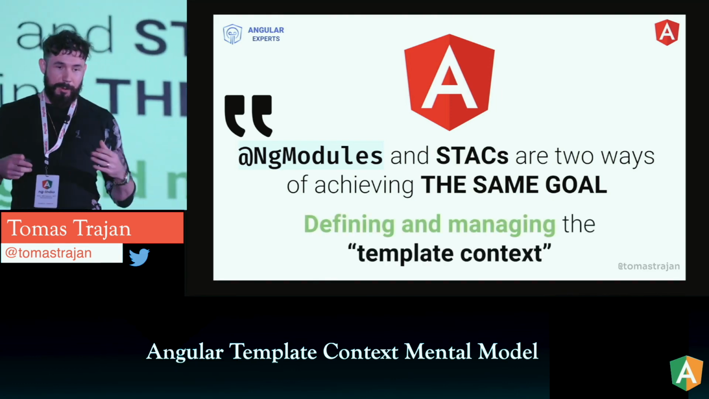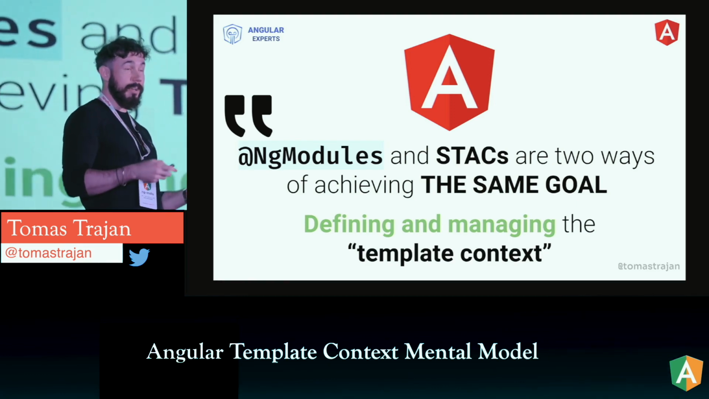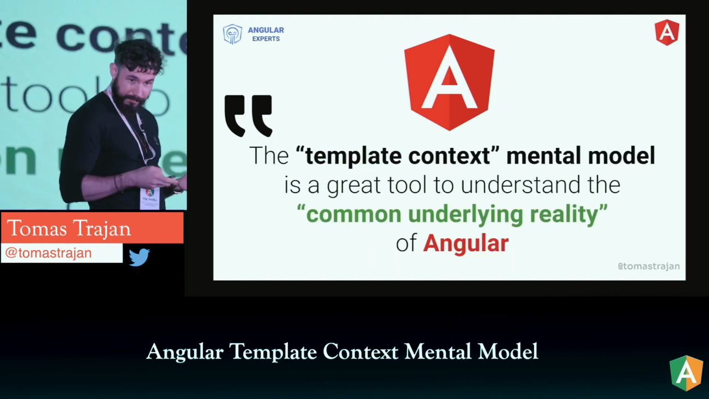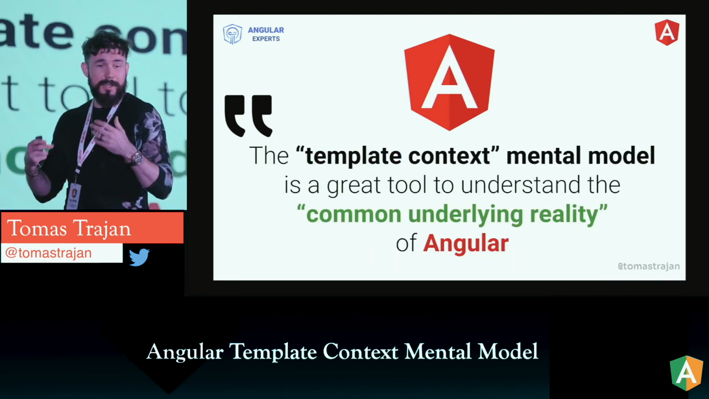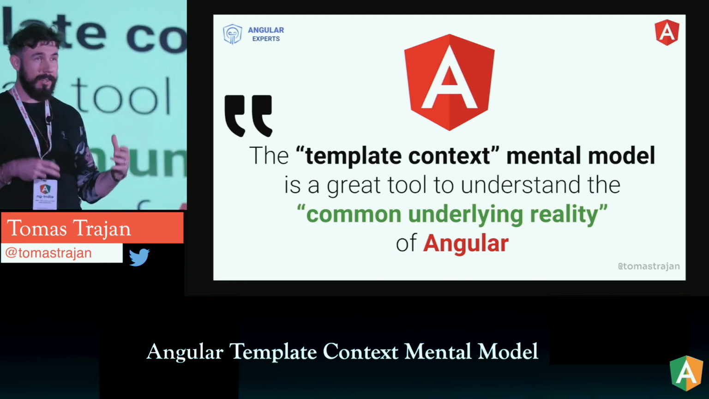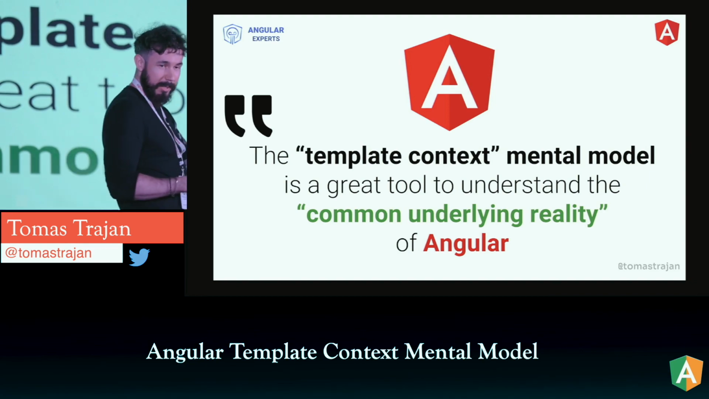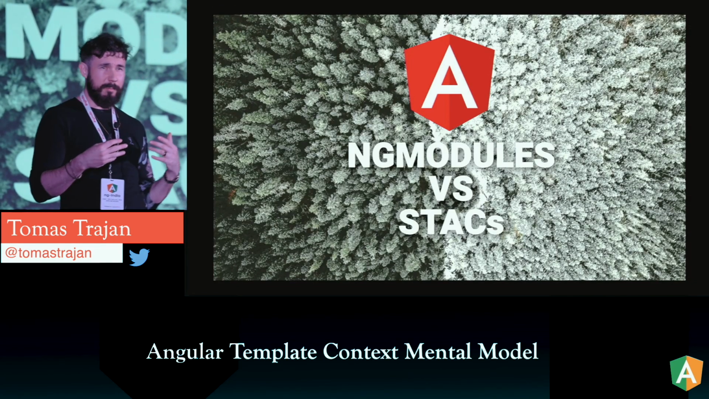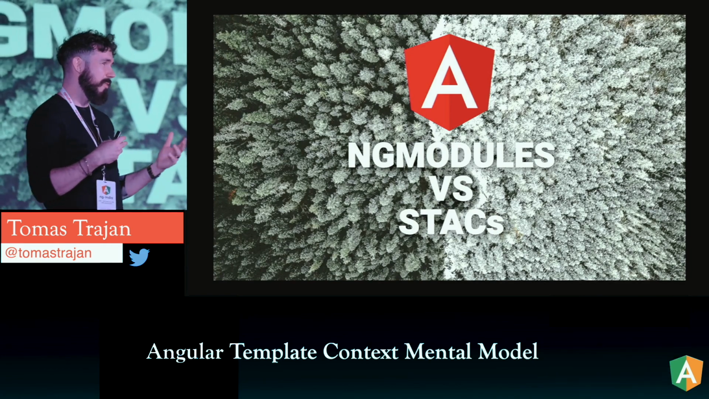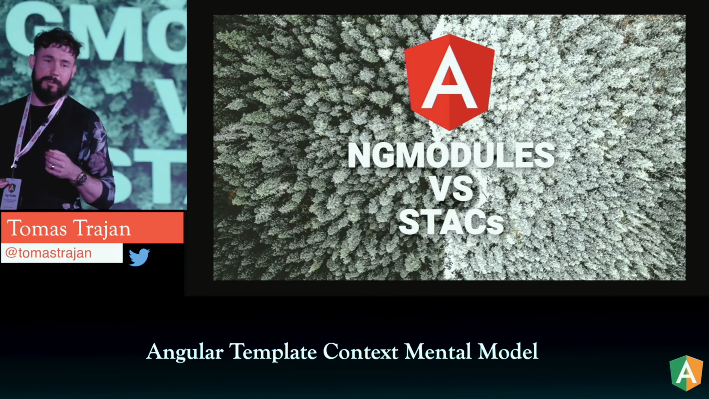So the job is the same, and the goal is to define and manage the template context. Therefore, the template context mental model is a great tool to understand this common underlying reality of Angular, that we have to tell the compiler what is used in the template, and we have to manage it. Great, so if they are solving the same problem, what are the differences? Why do we have two ways of doing that? Let's have a look a little bit into that.